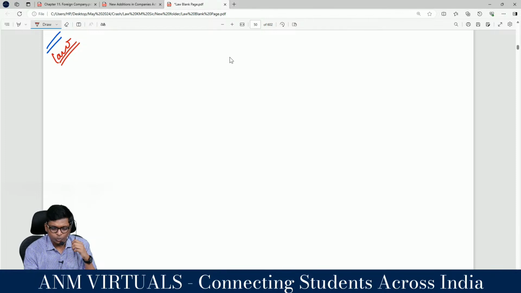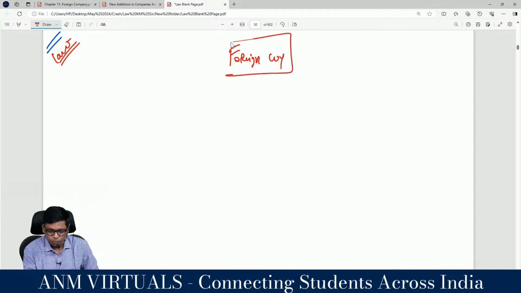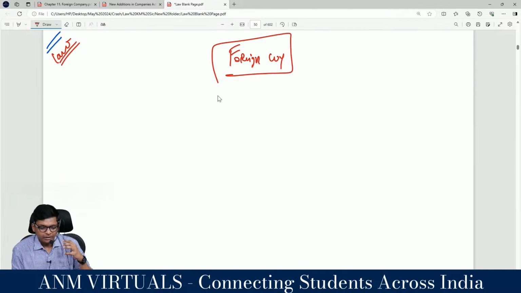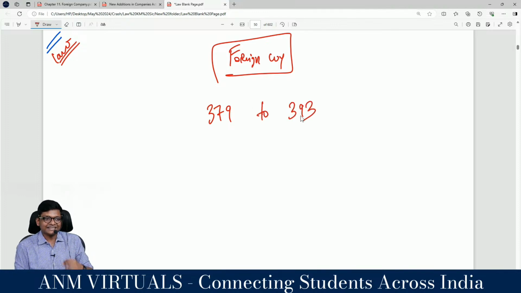New topic, a new addition into the new syllabus in Law paper, which is foreign companies, is what you and I can call, but this chapter is called companies incorporated outside India, but basically foreign companies. This chapter is there in our Act from 379 to 393, a set of new additions.